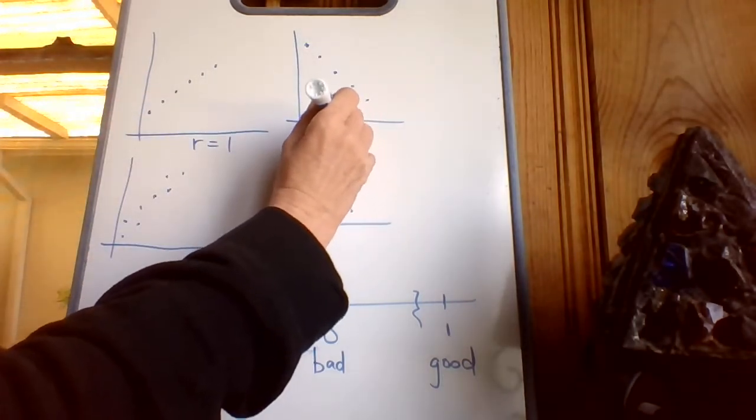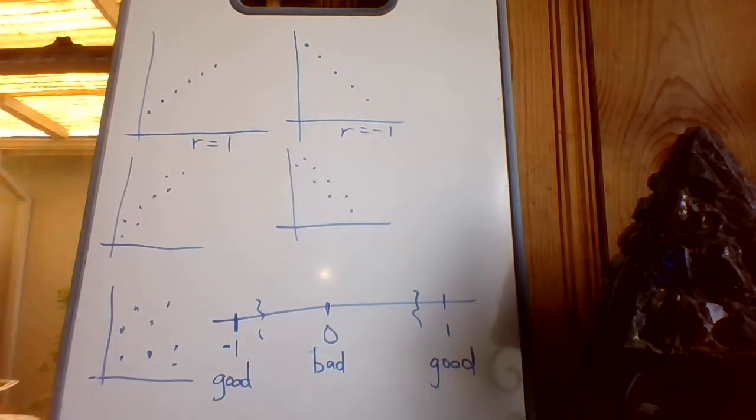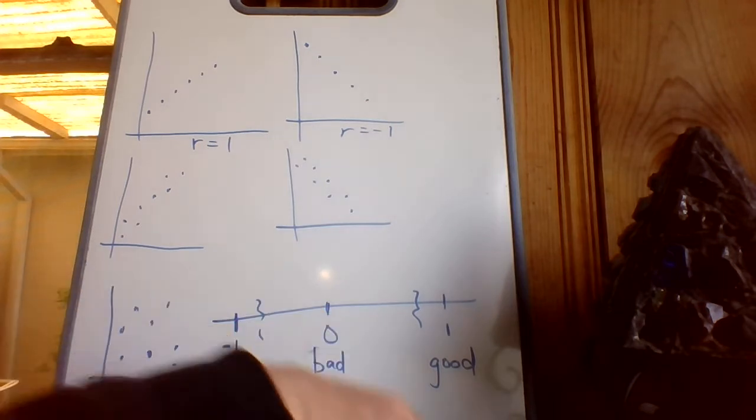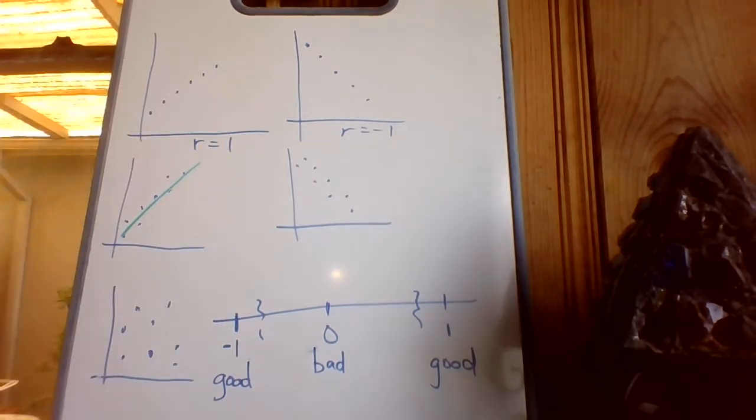And this would have r equals -1. Okay, again, because it's perfect. And the only reason for the negative is because that's a downward slope. Now this wouldn't have an r value of 1 because it's not perfect. Maybe there's a line going through it, sort of looks like about that. Doesn't hit any of the points, but it's in the general region of all of them.